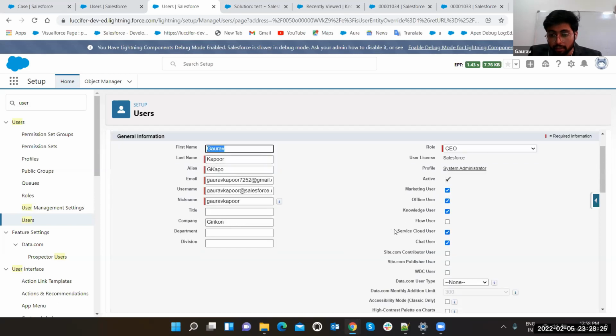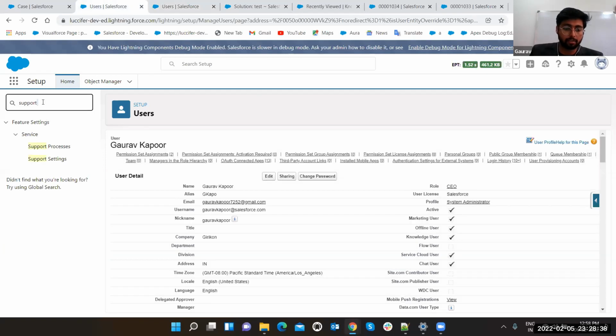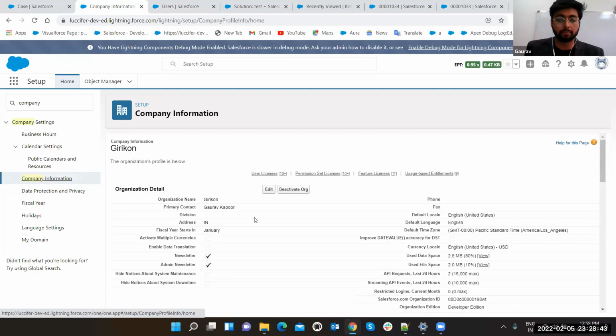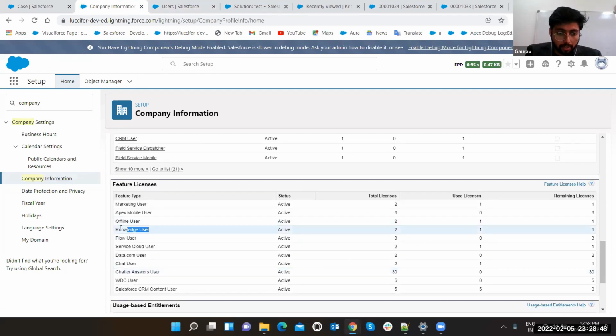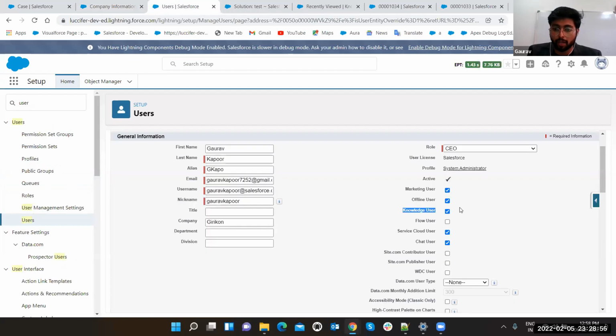See, we gave Service Cloud user, plus we have knowledge user. So you have to select this checkbox. We also have the license for the knowledge user. Let me show you. Okay, we already have that. Company information. Go to licenses, feature license, knowledge user. See, knowledge user has 2 licenses in the developer org. One is used and one is remaining because I am using one. Right? If I unselect it, then it is going to put it back, but I want to be the